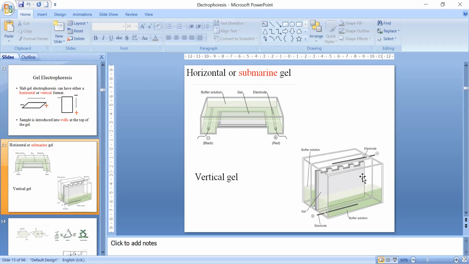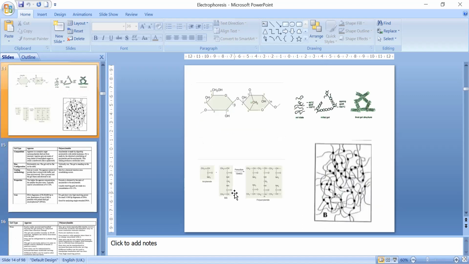In case of vertical, you see that the sample is moving from top to down vertically, and you have the upper buffer tank here, you have the lower buffer tank here, and the gel is placed in between. So molecules are moving from top to down. So the molecules are moving vertically. That's why it is called vertical gel electrophoresis.